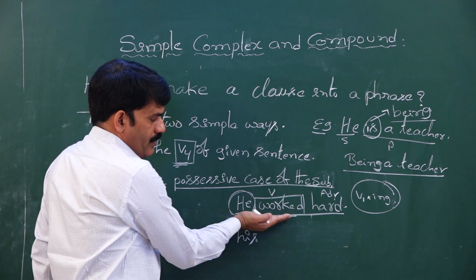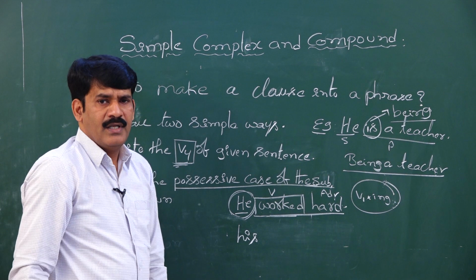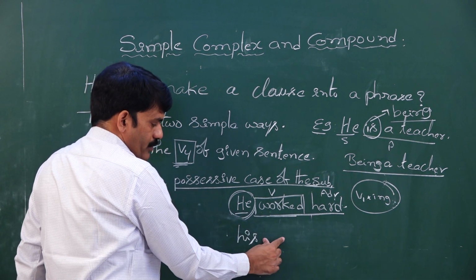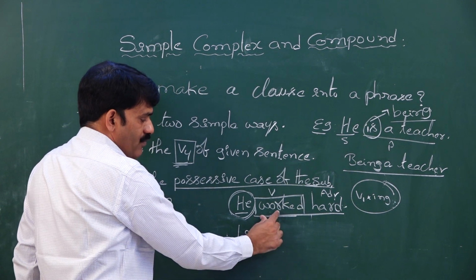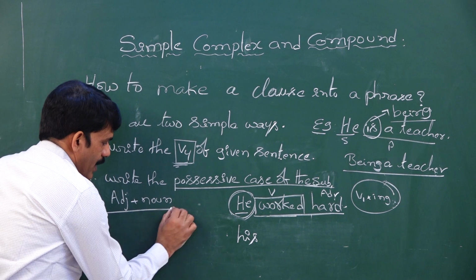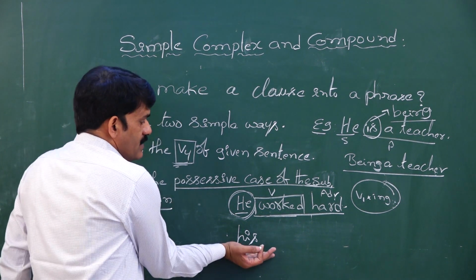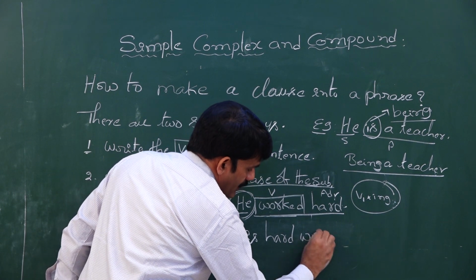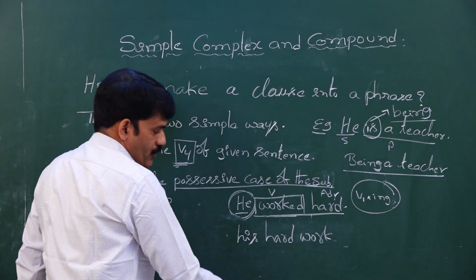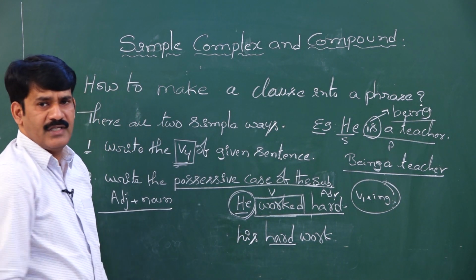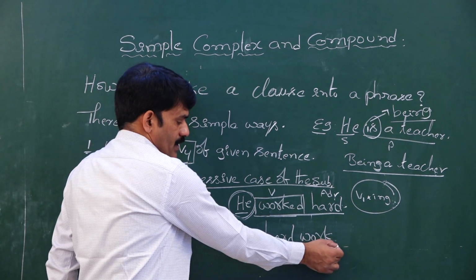Worked is a verb, hard is an adverb. Now what are we supposed to write? Hard has to be brought to the adjective place and work must go to the noun place. This is what I asked you to write, which means his hard work. His hard work. Now here the parts of speech of these two words, hard has become an adjective, work has become a noun.